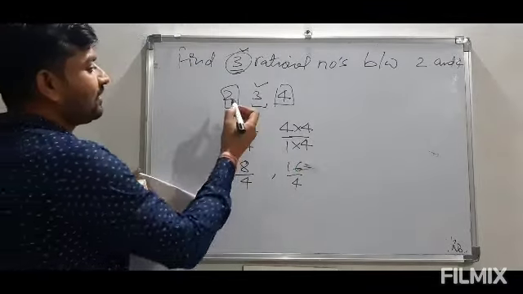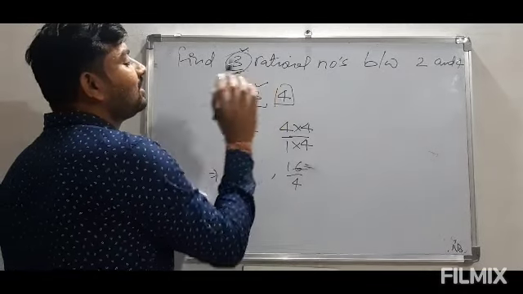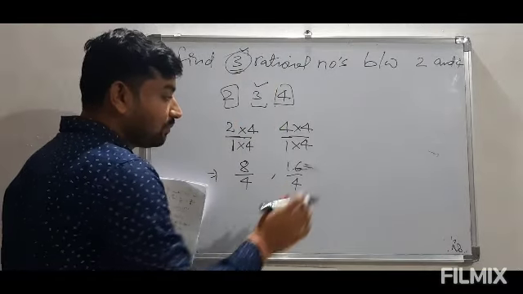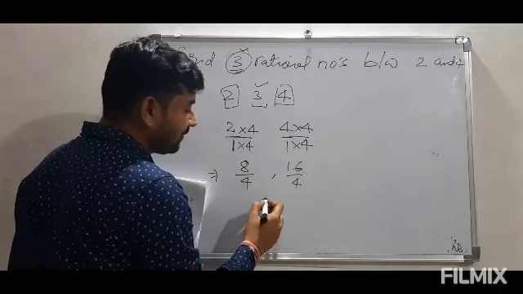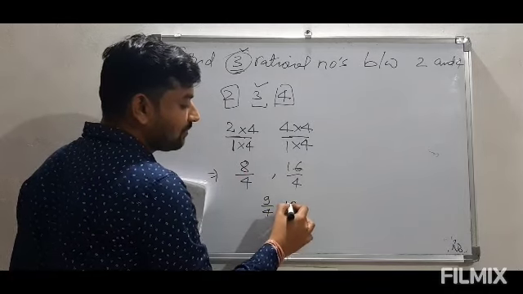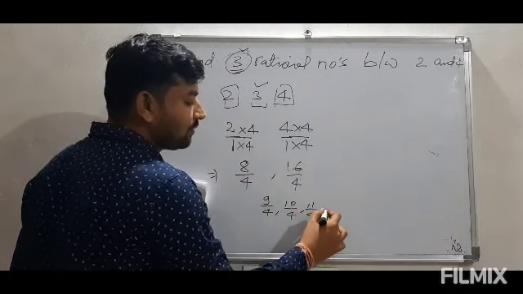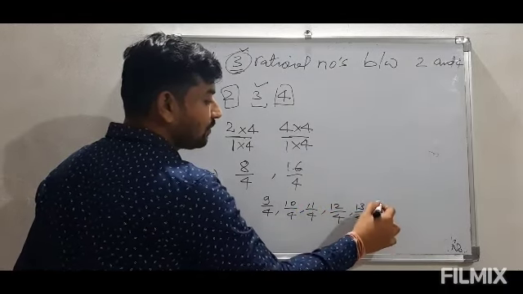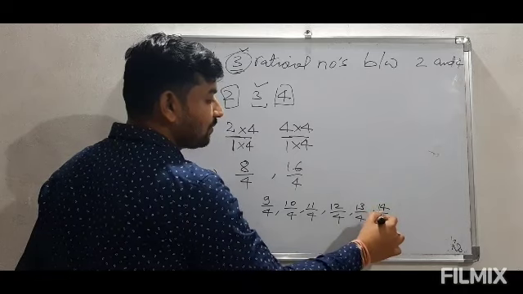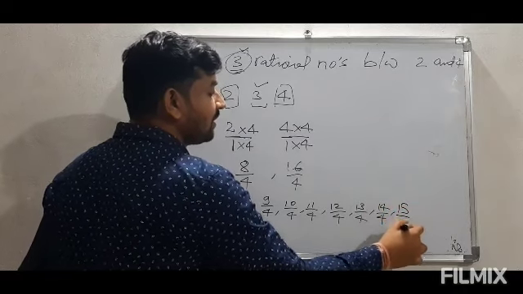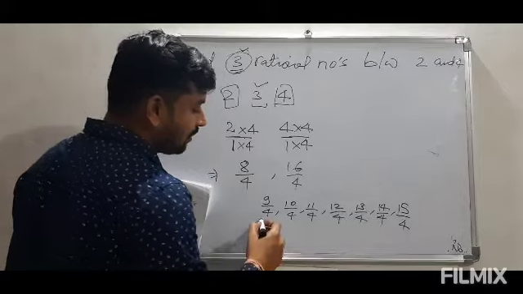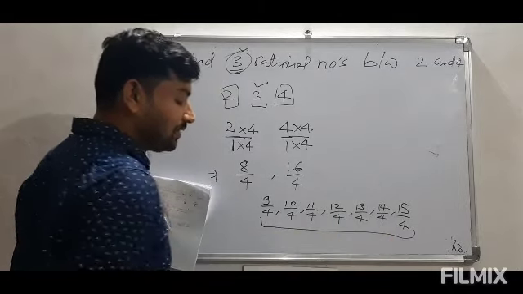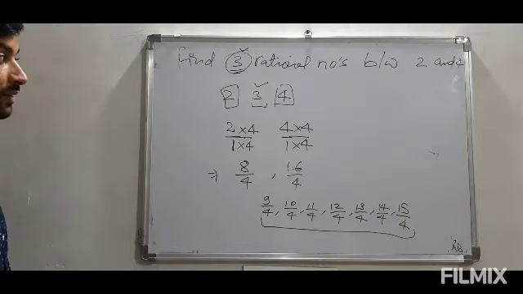And in between, as earlier we were getting only 3 in between, now there are many numbers, like we can write 9 by 4, 10 by 4, 11 by 4, 12 by 4, 13 divided by 4, 14 divided by 4, and 15 divided by 4. And how much do we get? Only 3.